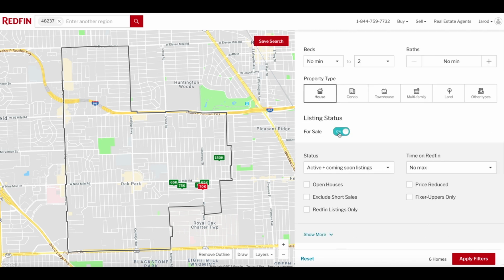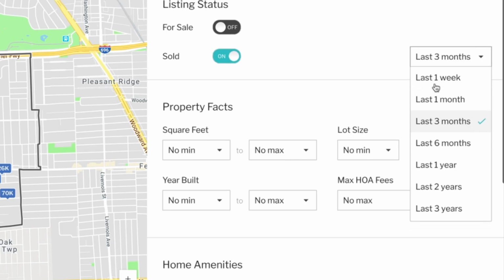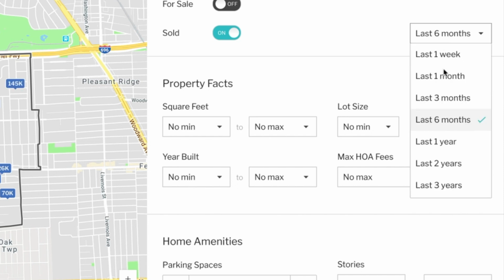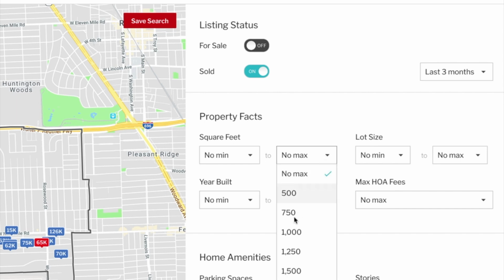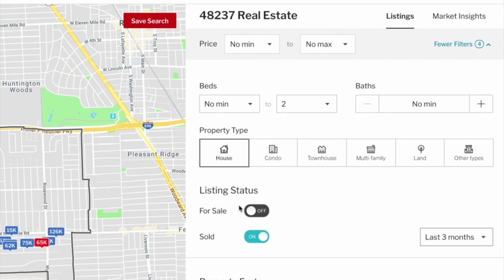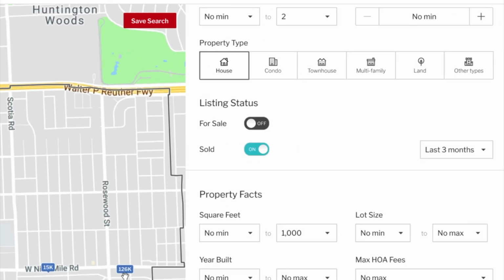Click house. Important here, I'm going to click sold, and I'm going to start at 3 months and see what it does. The other filter I could do is the square footage. So right here I could put maximum 1,000, because our subject property is 800 and some square feet. Houses, 2-bedroom. That's enough filters for me to take a look at what's going on.